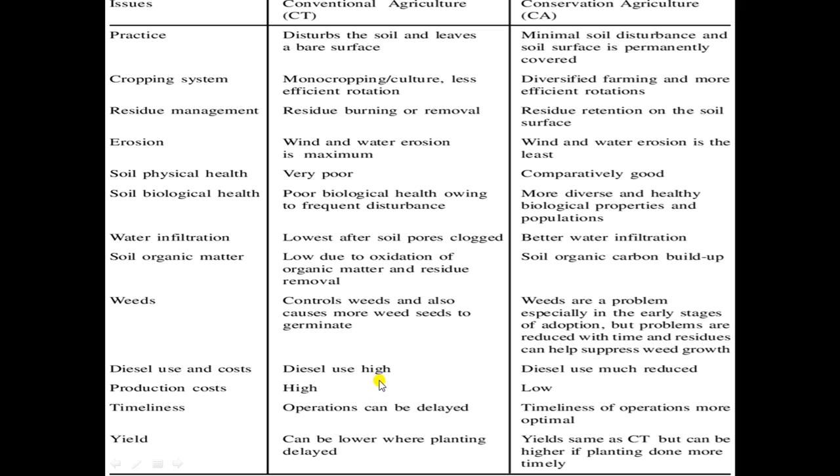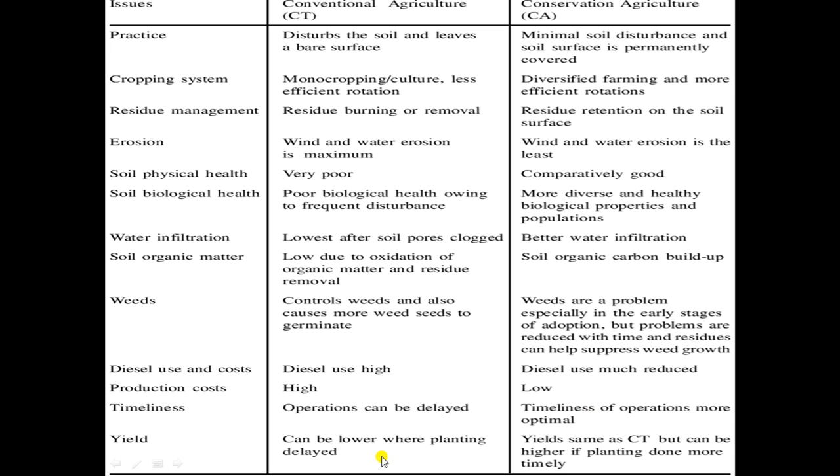Diesel use is high in conventional agriculture, but much reduced in conservation agriculture. Again, this is a saving of natural resources. Production cost is high in conventional agriculture, but less in conservation agriculture. Timeline. In conventional agriculture, operations can be delayed, but in conservation agriculture we have a fixed timeline, or operations can be done at the optimum time because of diversification.